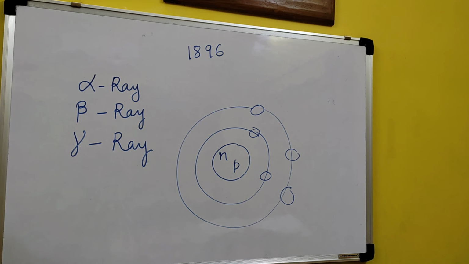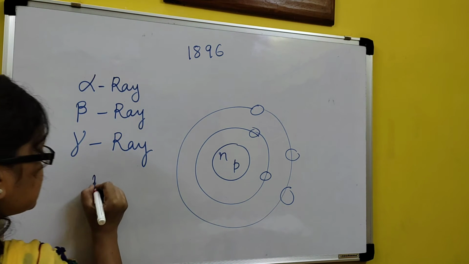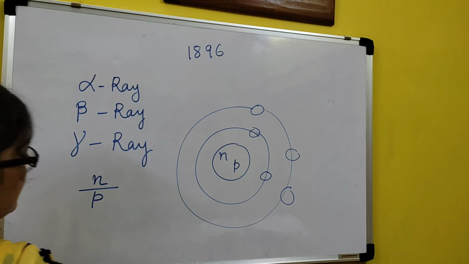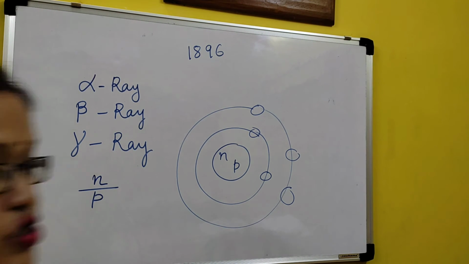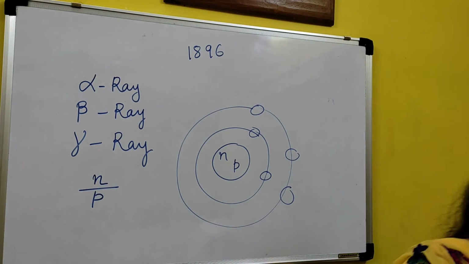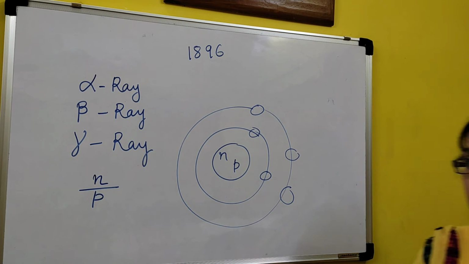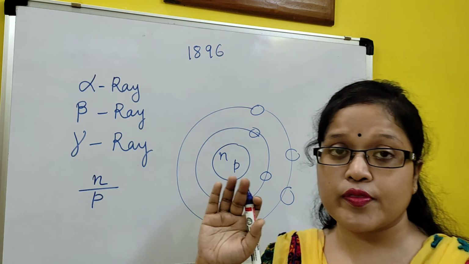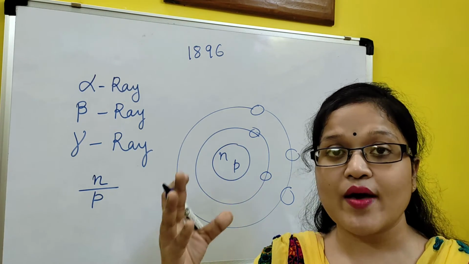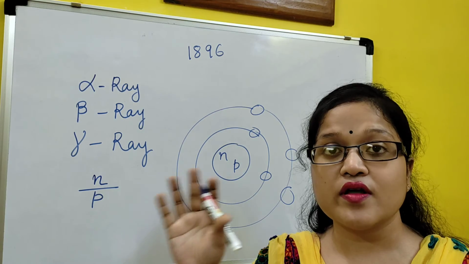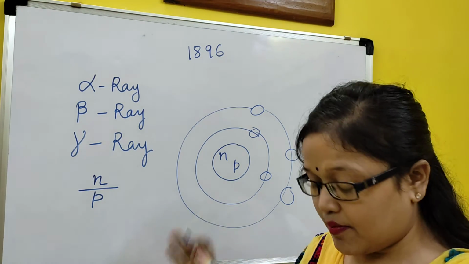Now it is seen that radioactivity, in some cases, completely depends on the neutron-proton ratio of the atom. I will definitely tell you the value, but before that: if the neutron-proton ratio crosses a specific barrier, that type of element will be radioactive. What is that data? I am telling you.